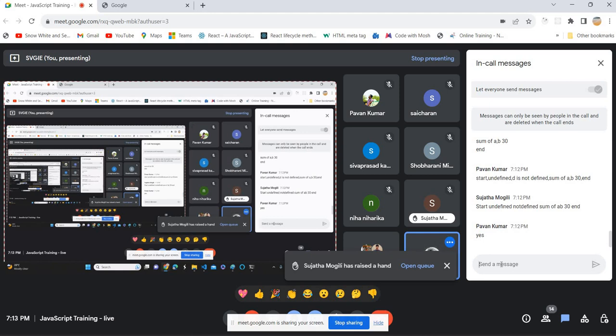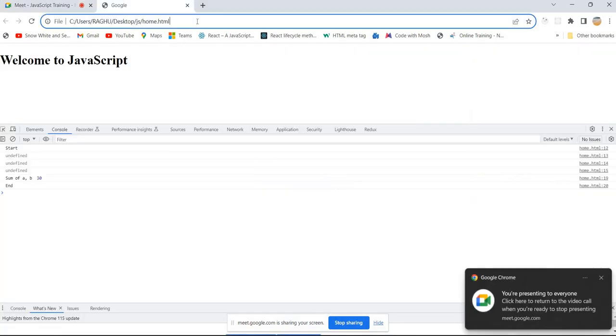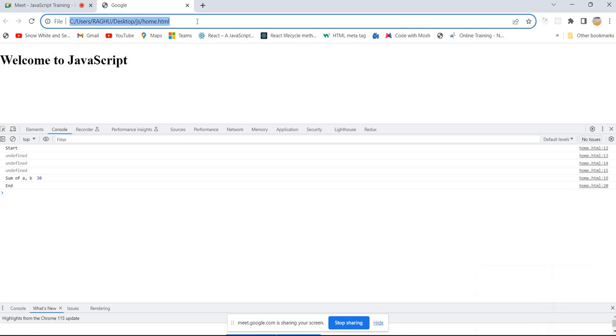Some of you have done really right thinking and have given almost the right answer, but there is a twist because JavaScript is full of twists and turns, right? So let's see. I'm not going to execute line by line. I'll just refresh. Let's see whether the output matches any of your answers.